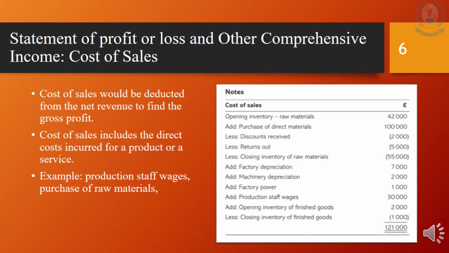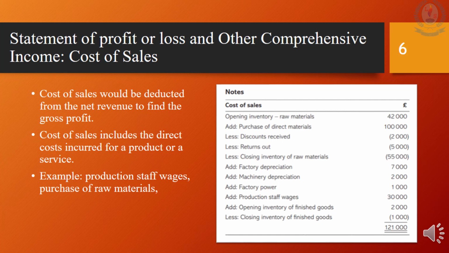The cost of sales should be shown as a separate note as given in the slide. Here, the cost of sales will include the same content as that of a sole trader together with some costs which are related when producing a product. Discounts received would be deducted from the cost of sales because the discounts are received for the purchases of raw materials. Direct expenses need to be added to the cost of sales.